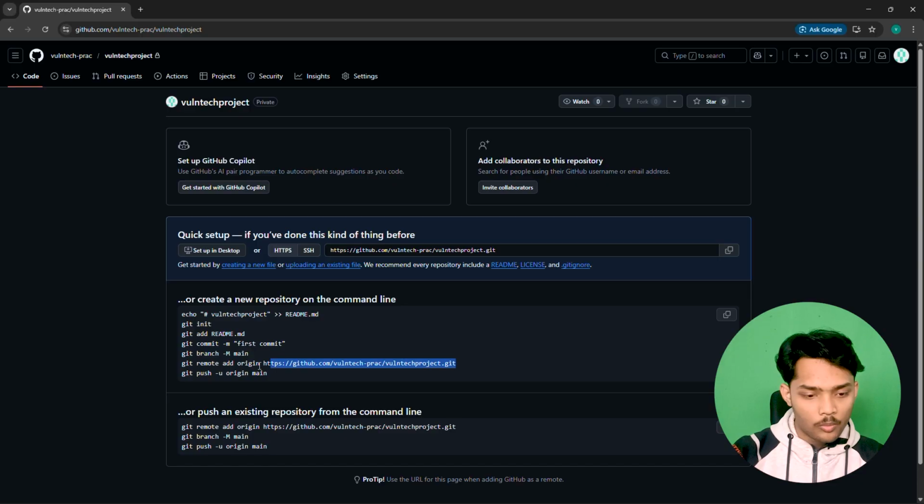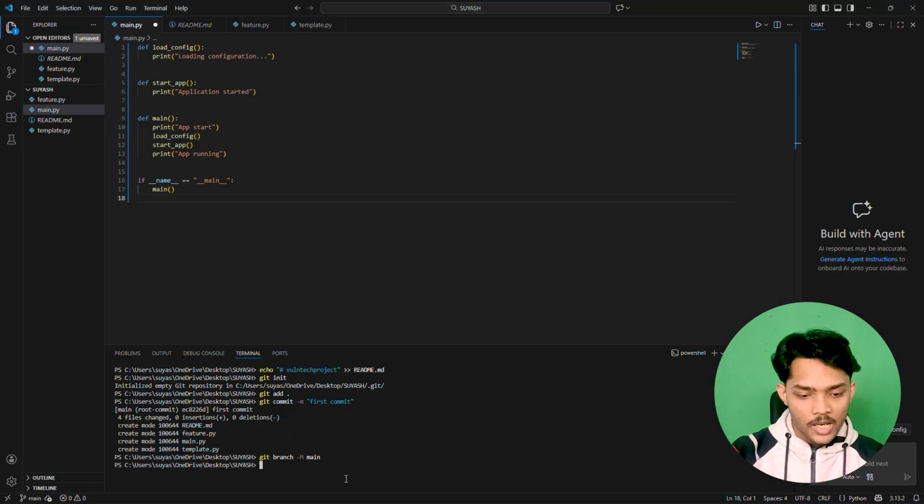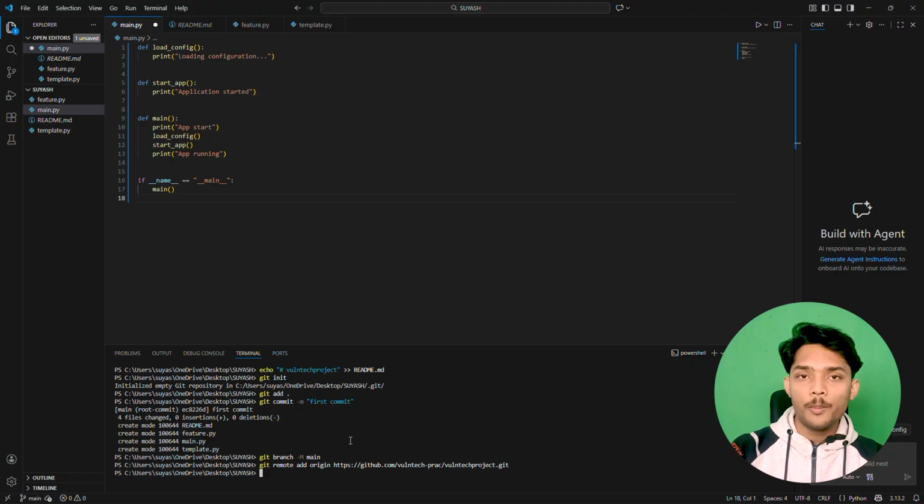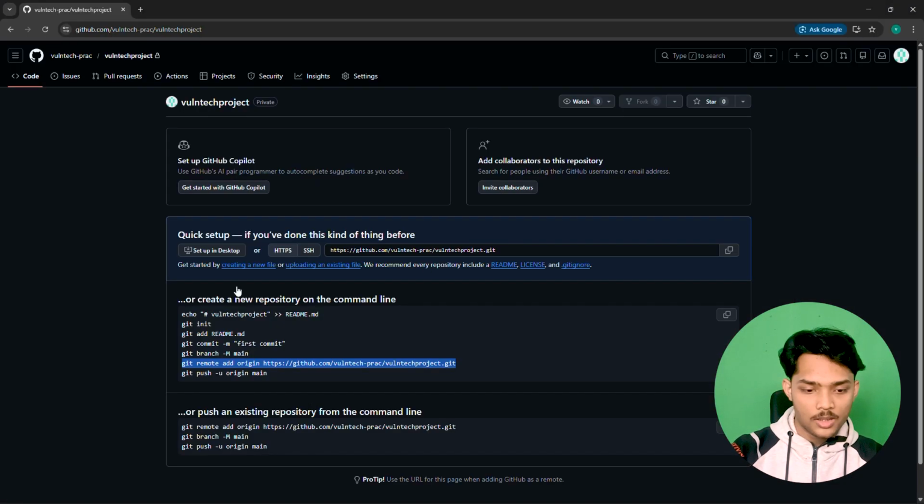Now what this command from GitHub is going to do is tell our remote system to which Git repository we have to upload the folders that we have created on our local system. So once we hit enter, all the directories we have created here will be uploaded to this repository.